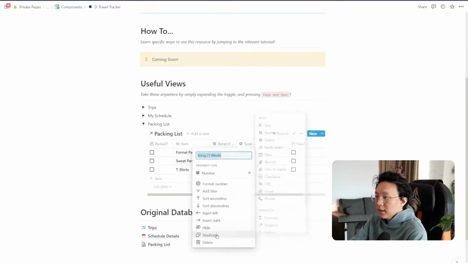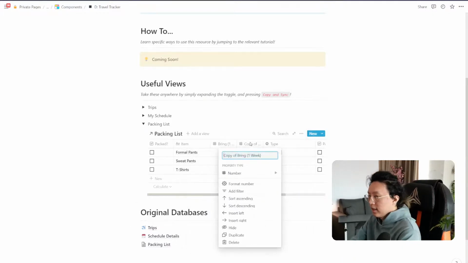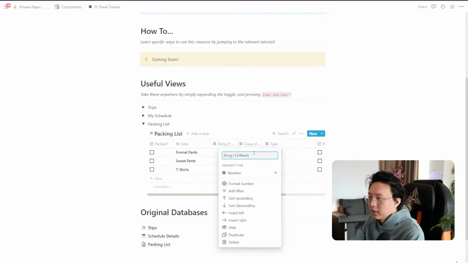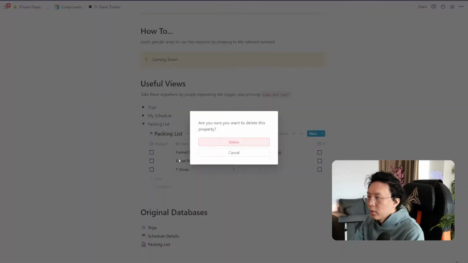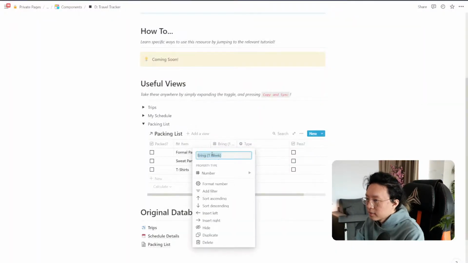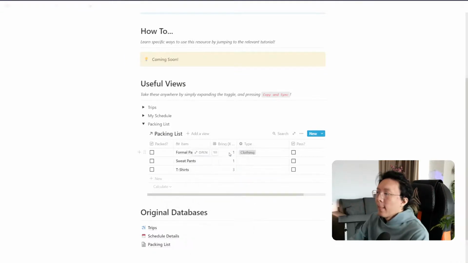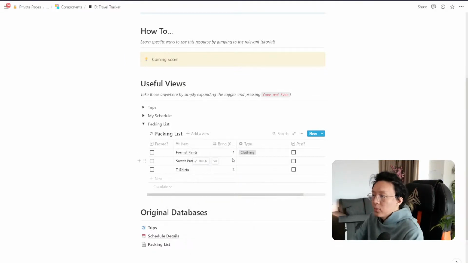You can also duplicate this, right? And then you can say bring, actually, what I can do here will be better. What we can do is per week. X per week. So it's 1 per week, 1 per week, 3 per week. If your trip is 2 weeks, then you could just multiply that and you can get the number that you should be bringing.